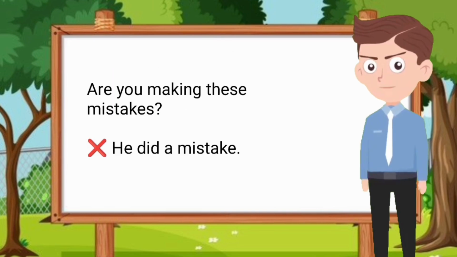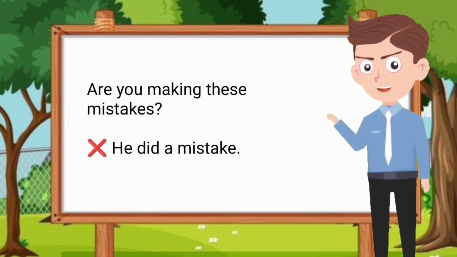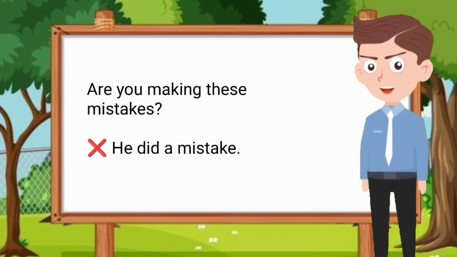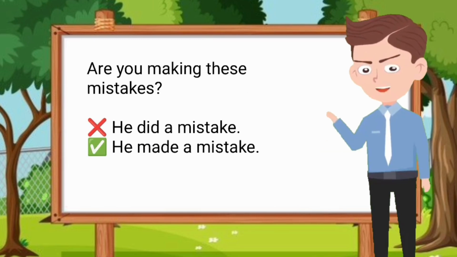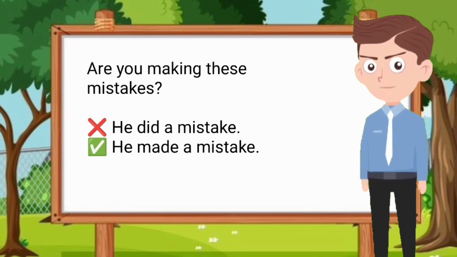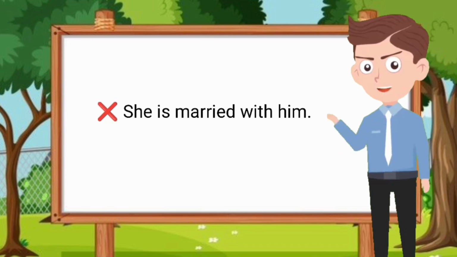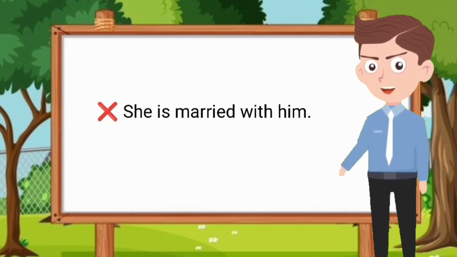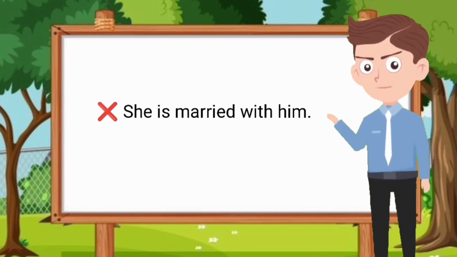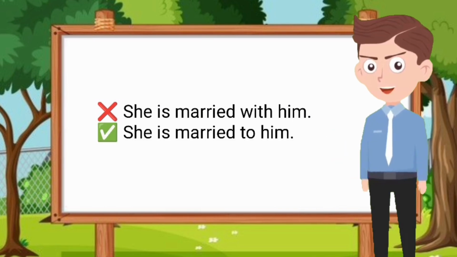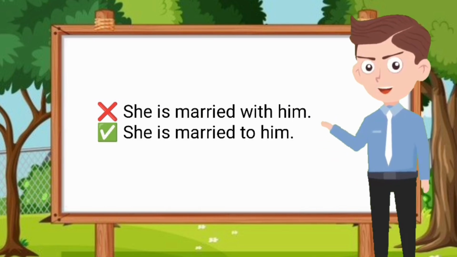Don't say, he did a mistake. In correct form, we say that he made a mistake. Don't say she is married with him. Instead, say that she is married to him. The correct form is she is married to him.